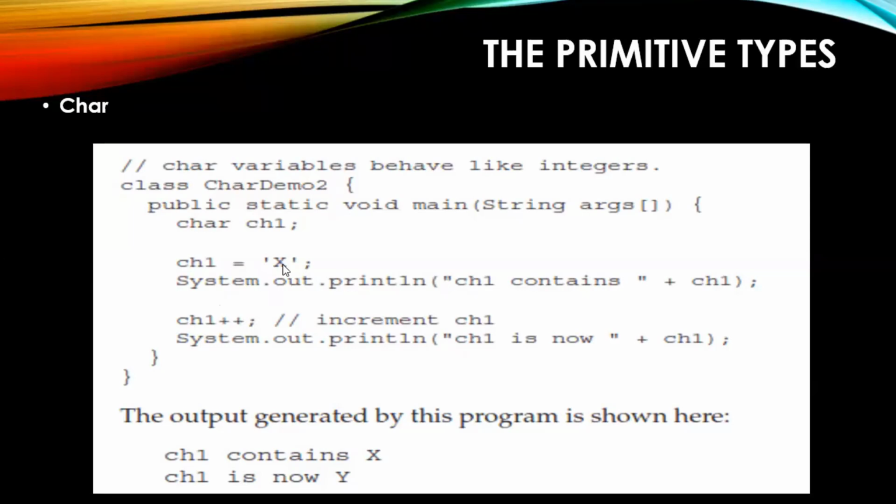Initially it was x. Now if I am incrementing by 1, then it will be added to ch1. X will have some ASCII value, right? So that particular ASCII value will be added with 1. When you add 1 to it, obviously you will get the next value itself. It will print A to Z only.